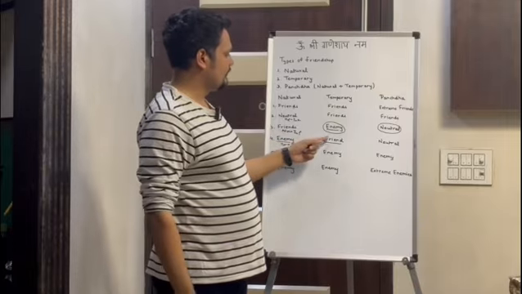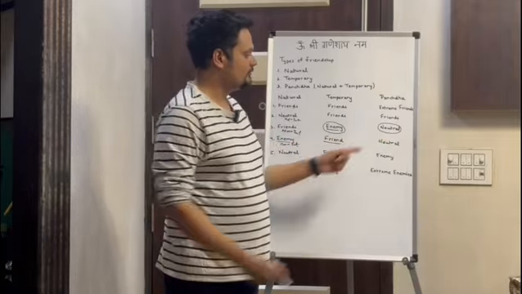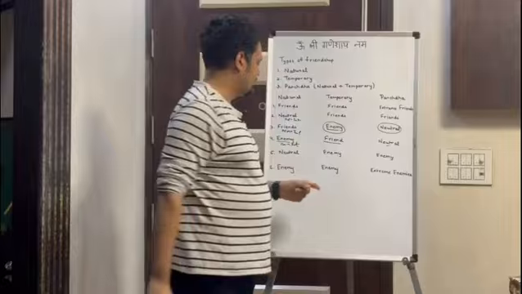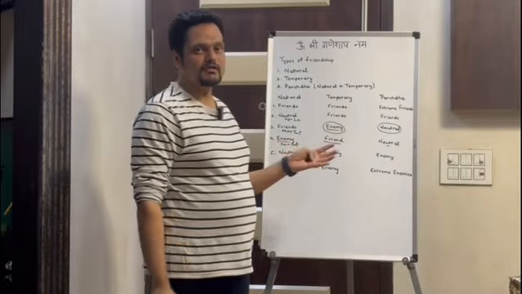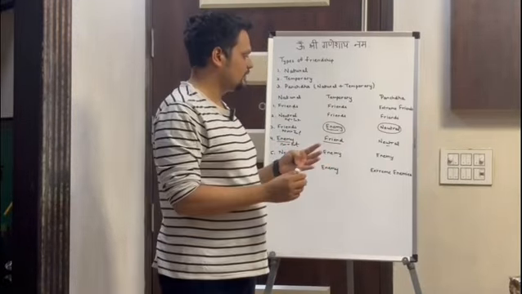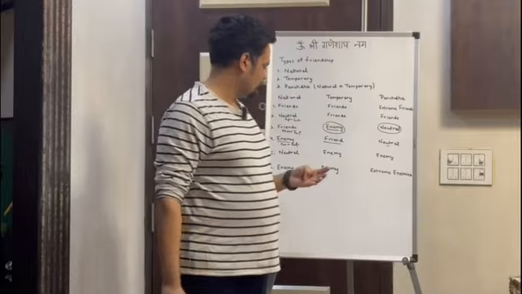Then enemy and friend will give a neutral relationship. In that scenario, we will say that Sun and Saturn will not harm the native, it will give a neutral result to the native.